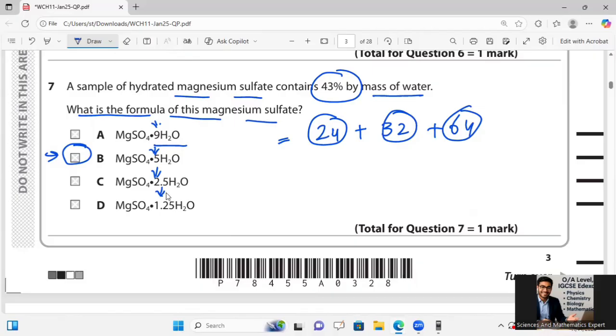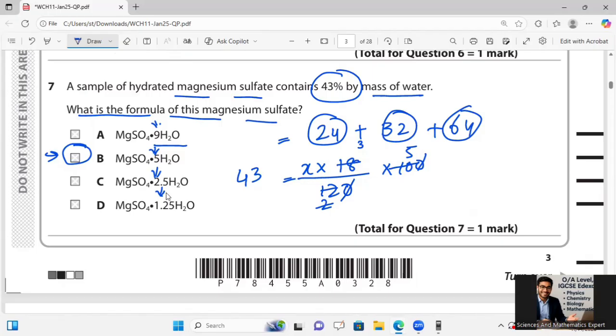So X multiply 18 over 120 is multiply by 100 is equal to 43%. So 43 divided by 15.